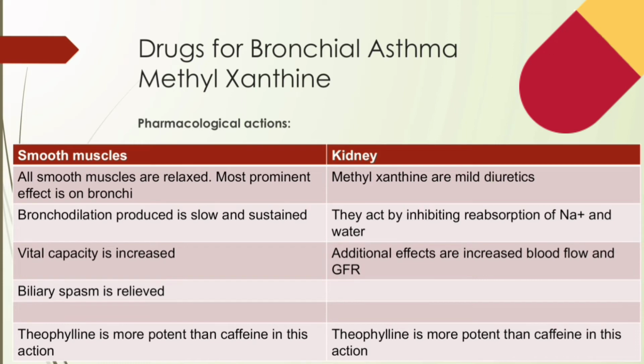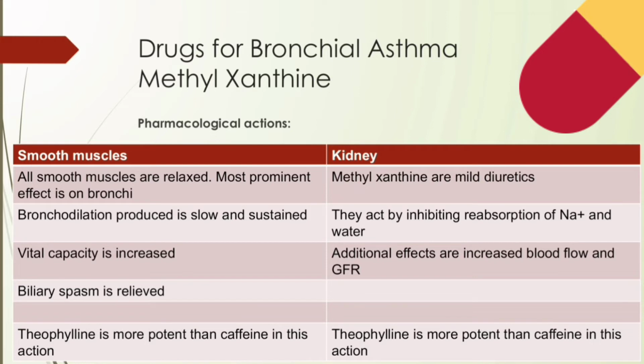So, let's see the effects on smooth muscles and kidney. Basically, all smooth muscles are relaxed. Most prominent effect is exerted on bronchi, especially in asthmatics. Theophylline is more potent than caffeine here.